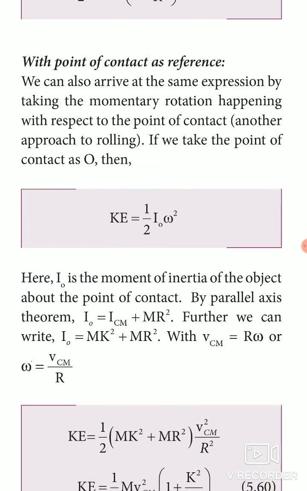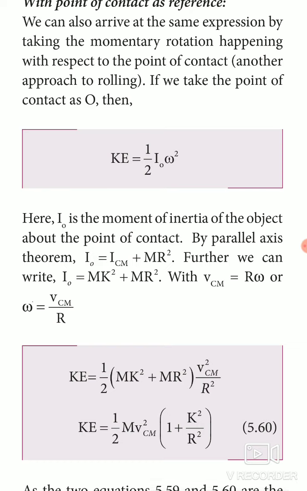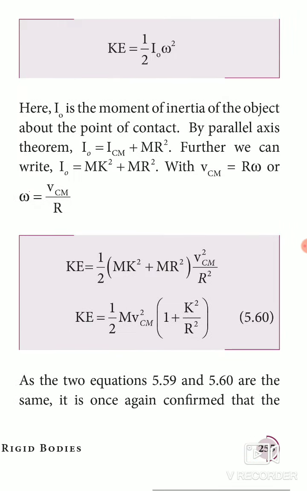Now with the point of contact as reference, that is another approach to rolling. So KE equals half I naught omega square, where the point of contact is O. So you write half I naught omega square. I naught is the moment of inertia of the object about the point of contact.